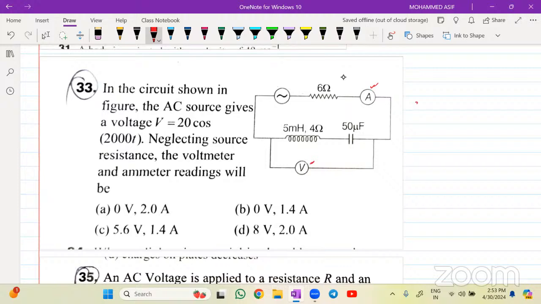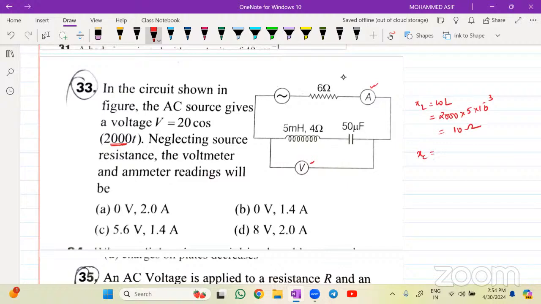Find XL first. XL will be equal to omega into L. Omega is how much? From the cos of omega t, the omega value is 2000. So it is 2000 into L. The L value is 5 millihenry, 5 into 10 power minus 3. So 5 twos are 10. The 3 and minus 3 will get cancelled. So it is 10 ohms.